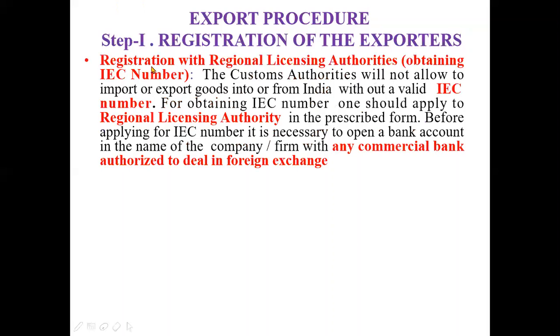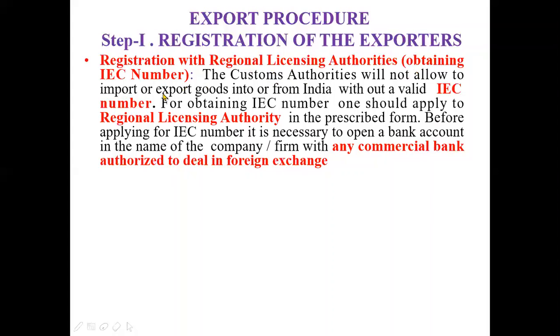See, registration with the regional licensing authorities. So in order to obtain the IEC number, the exporter will have to first open a bank account with any commercial bank which is authorized to deal with foreign exchange, and thereafter with reference to this account number, they have to register with the regional licensing authorities for the IEC number.